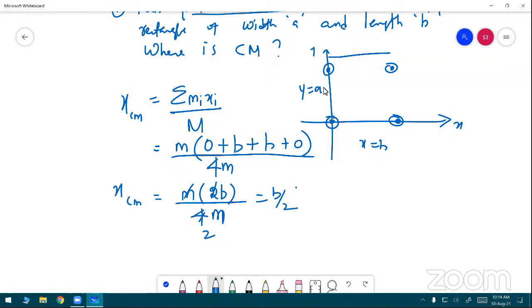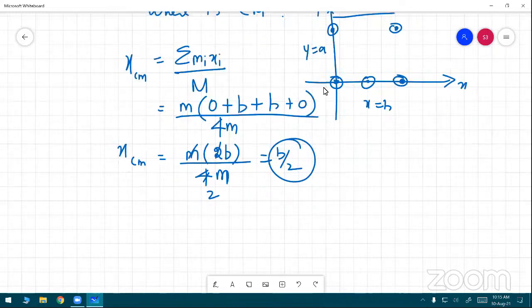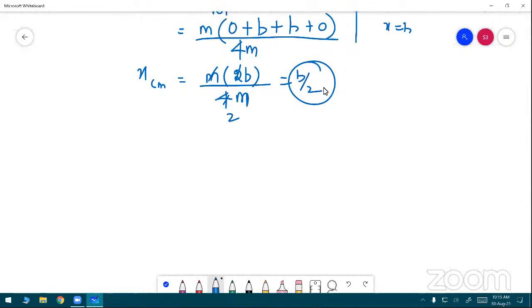I want to take the y-axis also. What's the y-axis? In the y-axis, y center of mass is equal to summation of m times yi, it's not xi, this is yi, whole divided by total mass. The 4 masses are the same, so mass should be common.